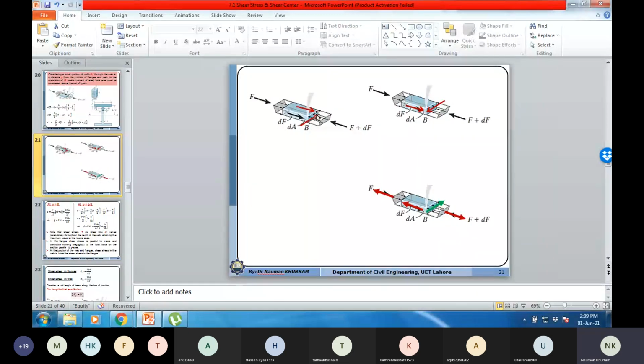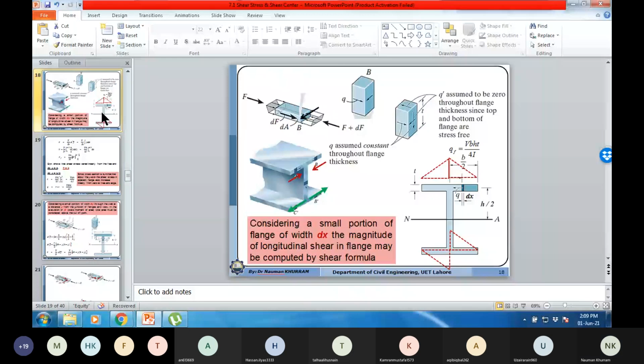It means that the direction of the complementary shear flow or the complementary shear stresses is opposite with respect to the right flange and left flange. This is the top left flange, so the direction of shear flow is toward this junction. This is the complementary shear force, which is acting in the left direction in the right flange, but in the opposite flange, the left flange, it is acting toward the right direction. But they have the same magnitude because their cross-section area is the same.